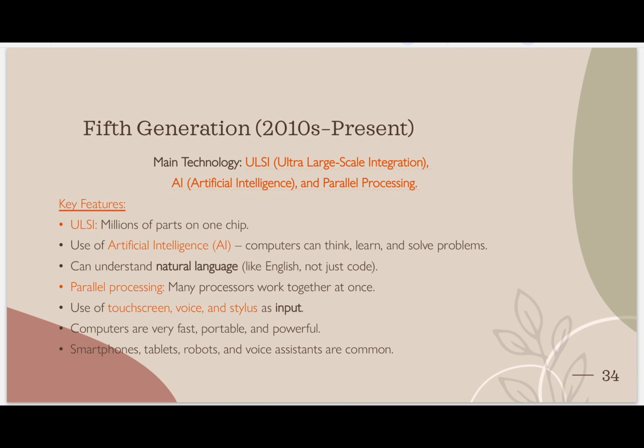Now our last generation, which is the fifth generation, and the fifth generation time is from 2010 to present. It is still going on. What is the main technology? ULSI, very large scale integration, second is AI, artificial intelligence, and last one is parallel processing. What is meant by parallel processing? Parallel processing means multiple functions or multiple processing done at a single time.